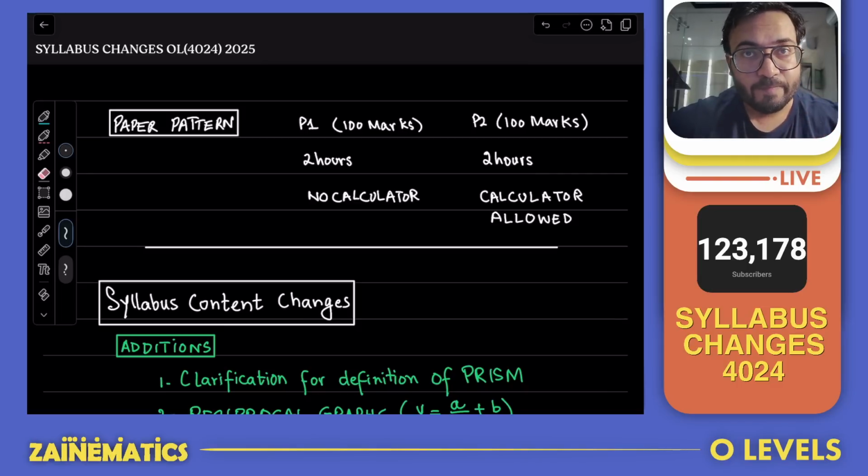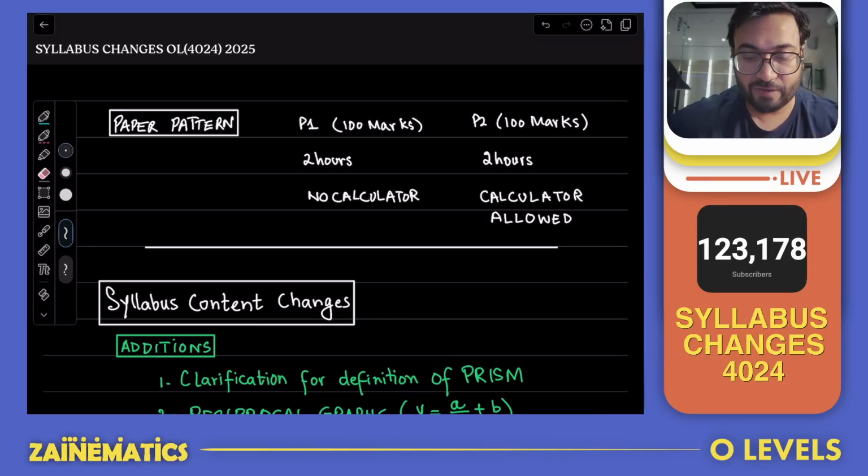And for paper 2, the marks have been unchanged. It used to be 100 marks. It is still a 100 marks paper. And we are expecting that there are now going to be lesser number of questions with more marks, each question containing more marks. So this is the overview of the paper pattern. So number of papers hasn't changed. The calculator status hasn't changed for O-levels. Paper 1 is still a non-calculator paper. Paper 2 is still a calculator paper. And the timing has been changed for paper 2 and the marking has been changed for paper 1. So that is the only thing that you guys have to remember.